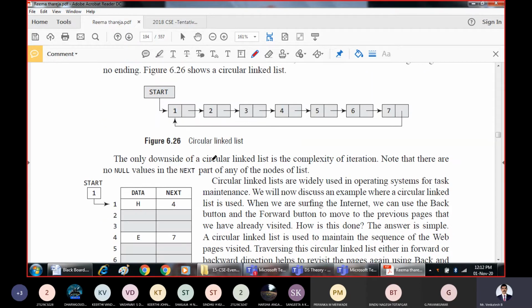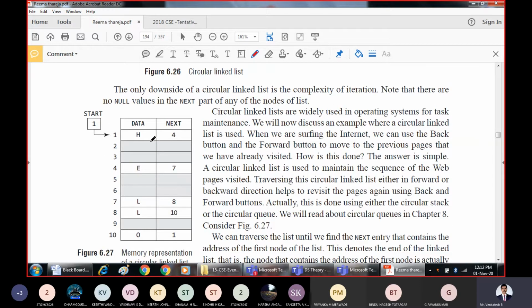So where do we actually use a circular linked list? This is one example. If you can see here, this is the starting link. The starting pointer is pointing to location 1, which contains the data h, and then the next pointer is 4, which has e, the next location is 7, l, l, o, and so on.